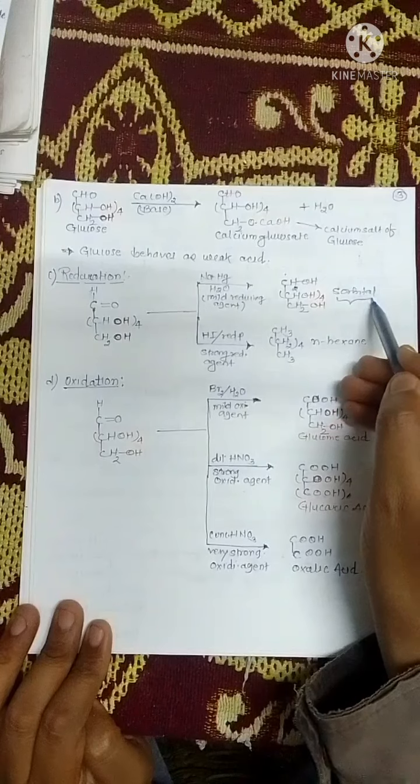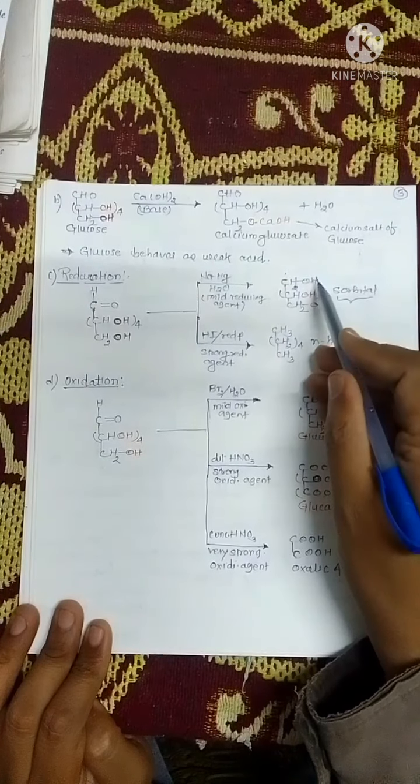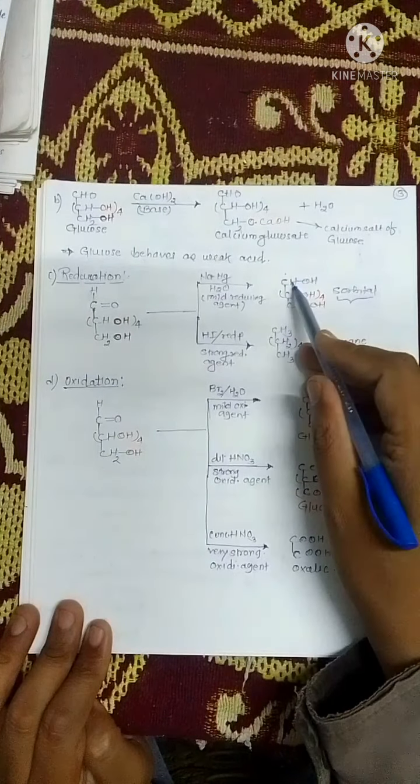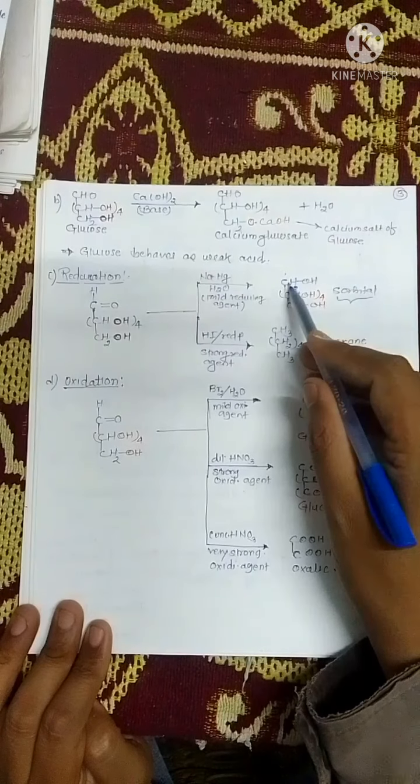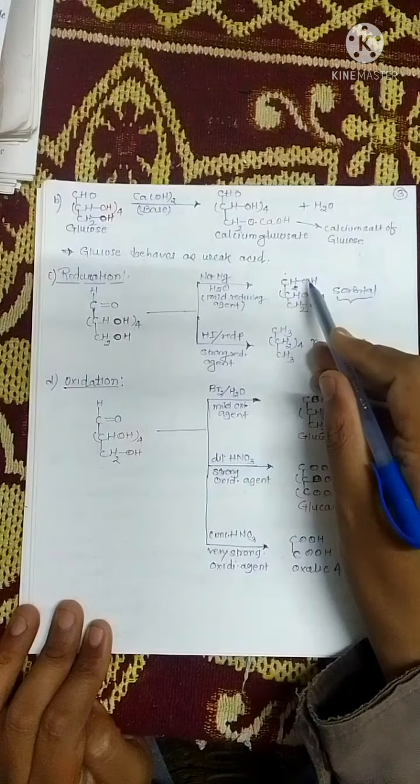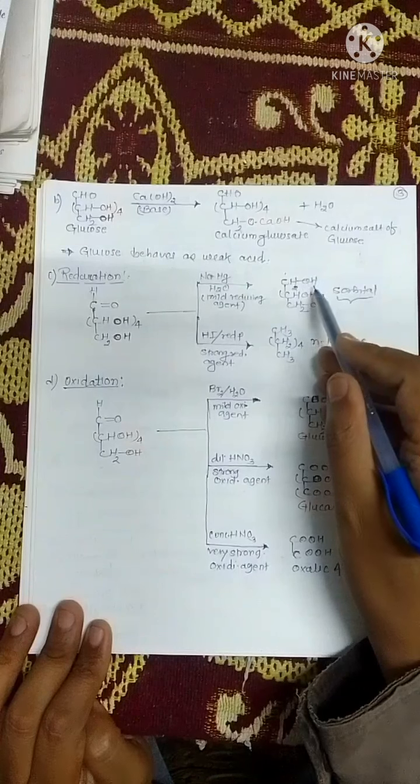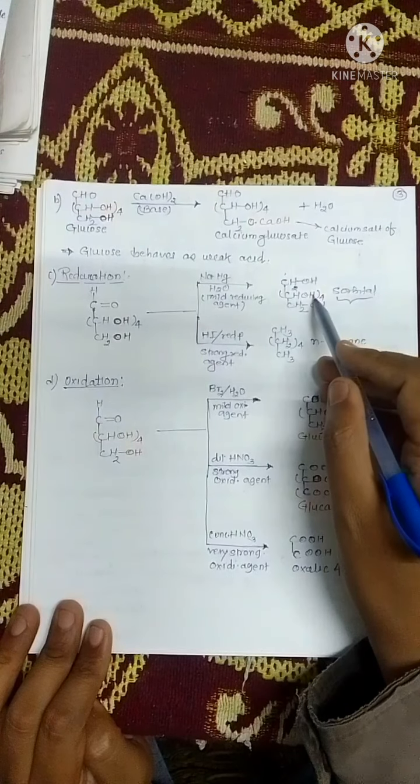Sorbitol is a very interesting compound because it has 6 hydroxyl groups. It has 6 carbon atoms and each carbon possesses 1 hydroxyl group.